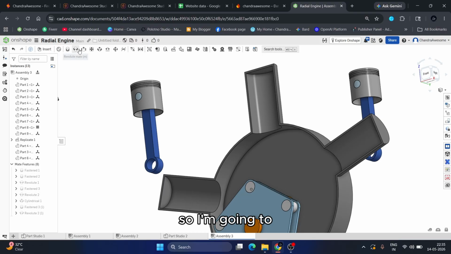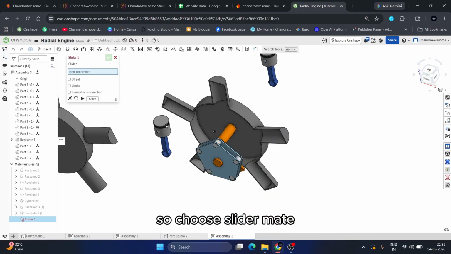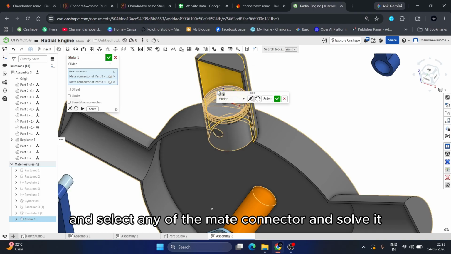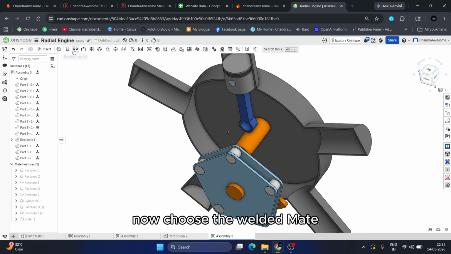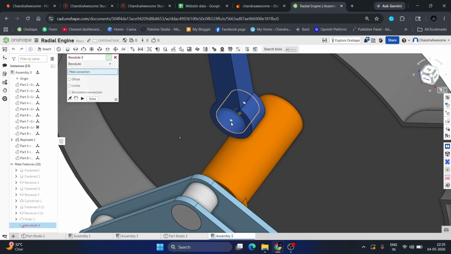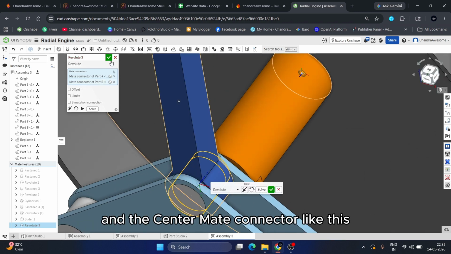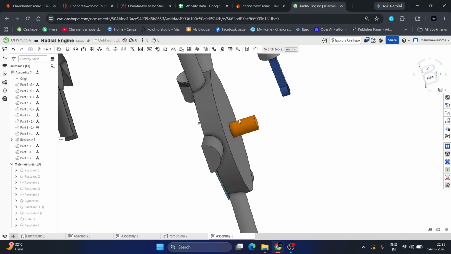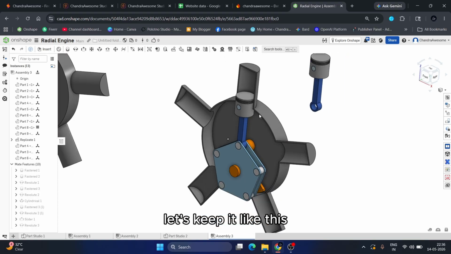So the piston should be sliding, right? So choose slider mate, select the top face and select any of the mate connector and solve it. Now choose revolute mate, select the inside center mate connector and the center mate connector like this. Now we will get the actual point here. Now let's see the value. It is 1.420. Let's keep it like this.